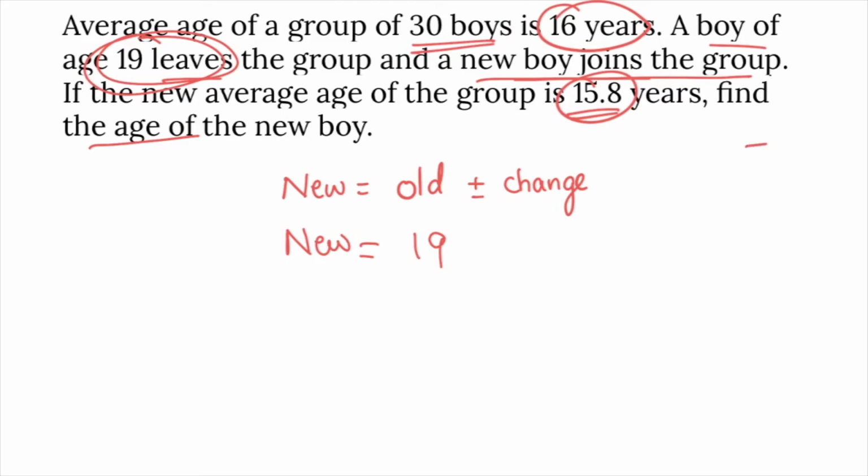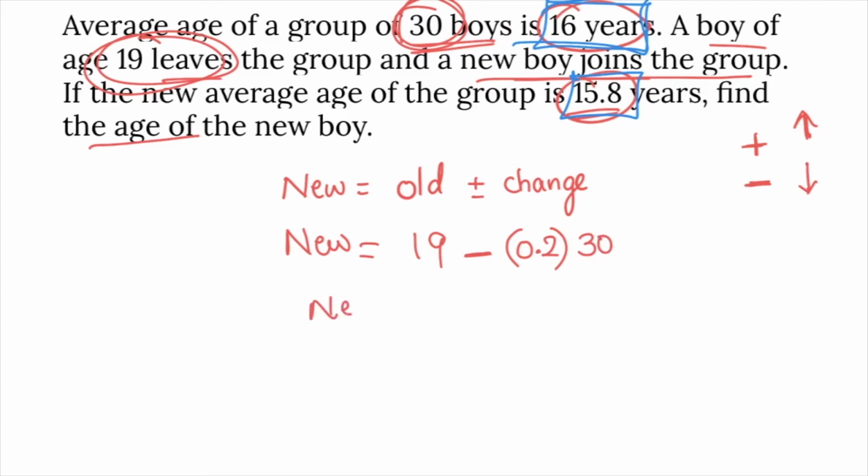How will you decide whether it is plus or minus? Remember, if the average increases, it is positive. If the average decreases, change is negative. Here, average increased or decreased? Before average was 16, now average is 15.8. Average is decreased. As there is decrease, we subtract: 19 minus change. How much is the change? 0.2 years is the change. For one person 0.2, but there are 30 boys. For 30 persons, into 30.